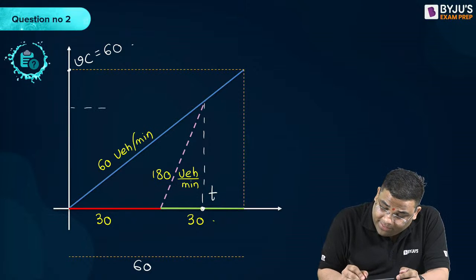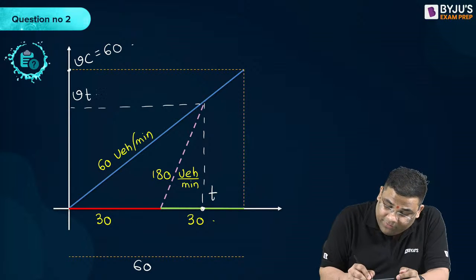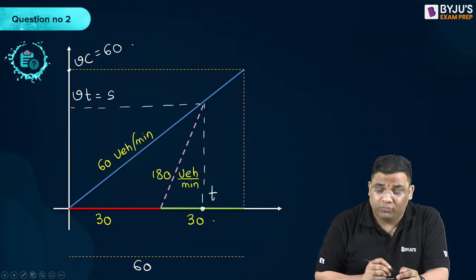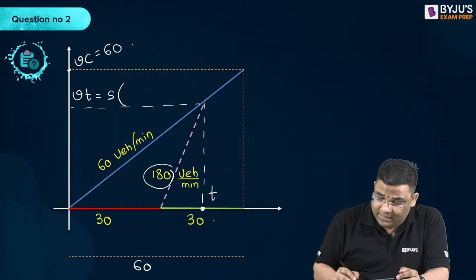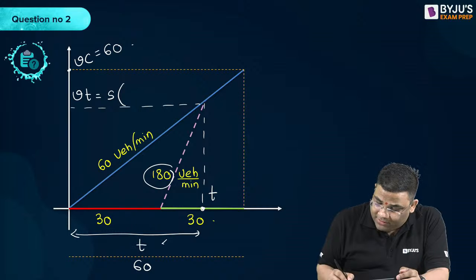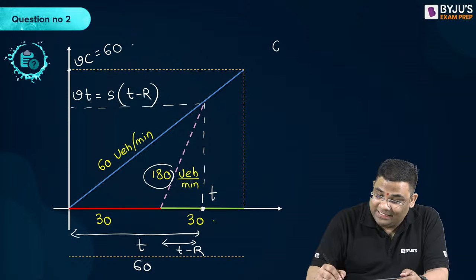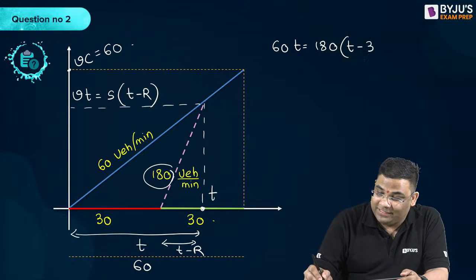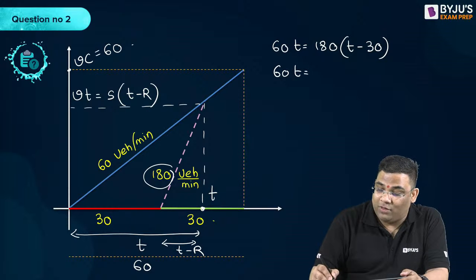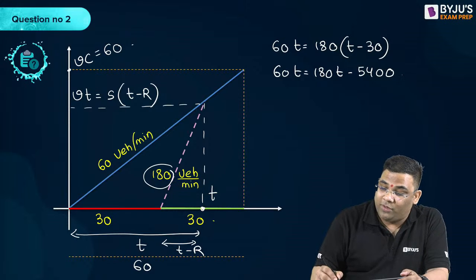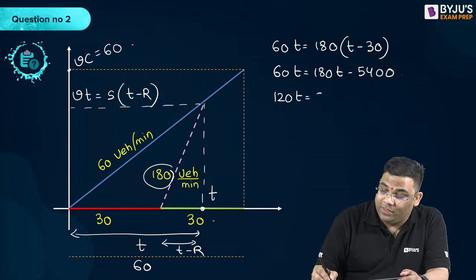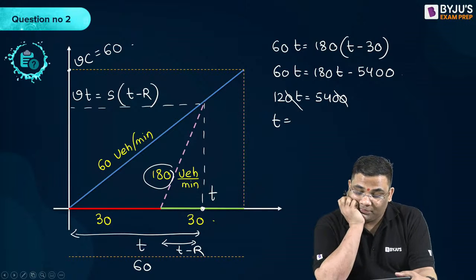How? In this time T, V into T will be equal to S into T minus R. So 60 into T is equal to 180 into T minus 30. From here I can say 60T is equal to 180T minus 5400. So from here 120T is equal to 5400. How much T am I getting?